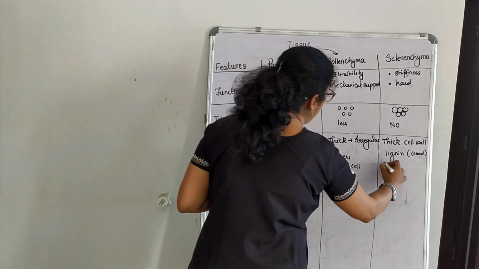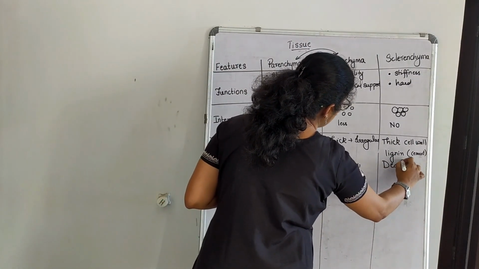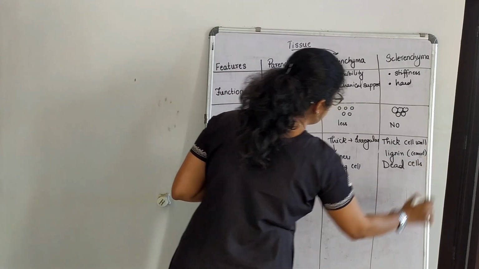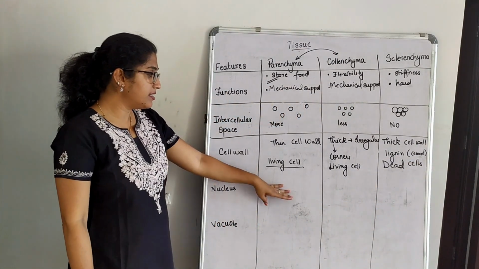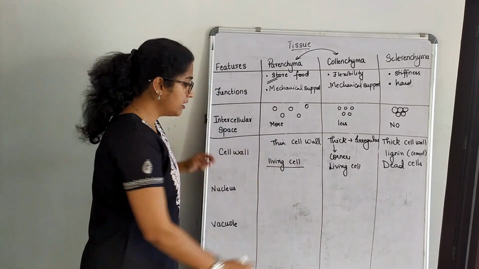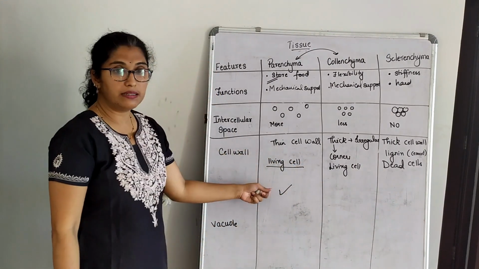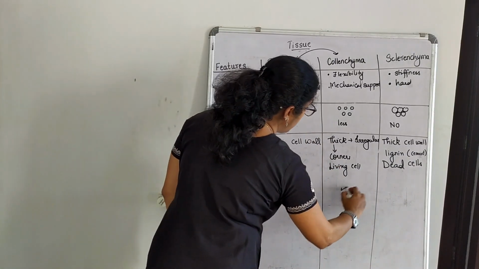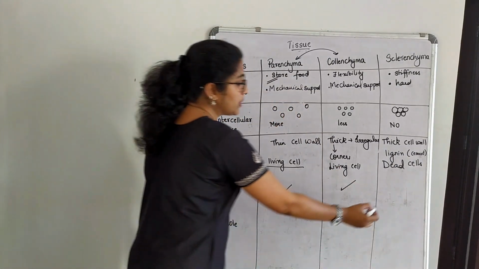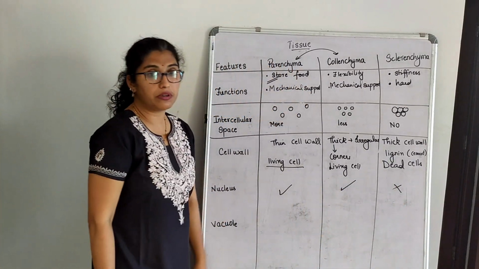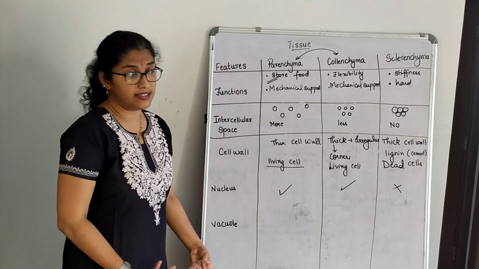They are made up of dead cells. Now when we talk in terms of the nucleus, since these are living cells, the nucleus is present in parenchyma. The nucleus is also present in collenchyma. What about sclerenchyma? The nucleus is absent. There is no nucleus because it is made up of dead cells, right?